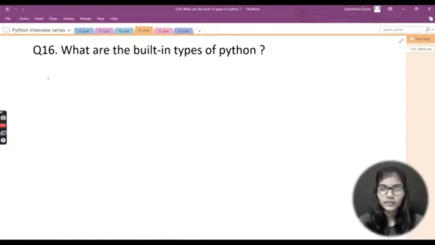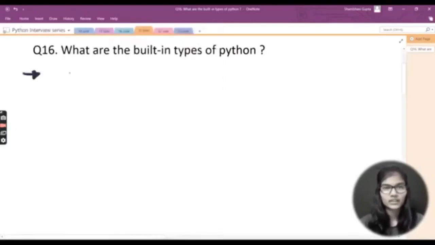So you just need to be very careful about this, that it will not ask you things in a very direct way, okay? It will not simply say tell me the data types of Python. That would be a very simple question, right? But this is a little bit of a tricky question, right? So let's begin now with the answer here.